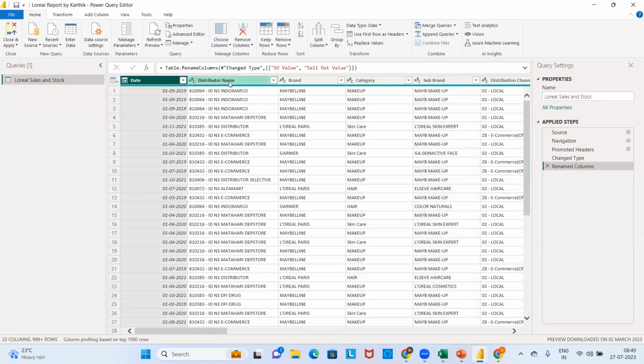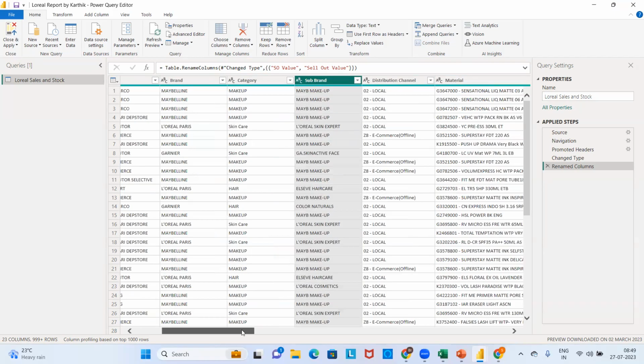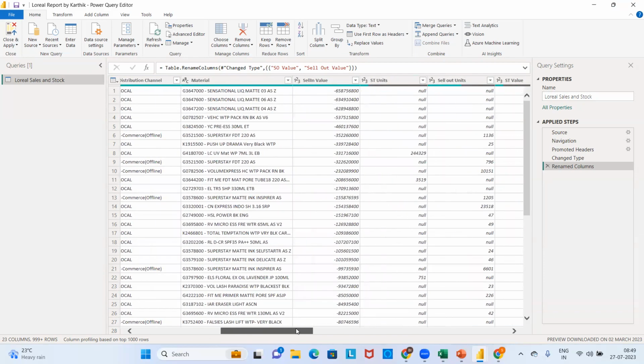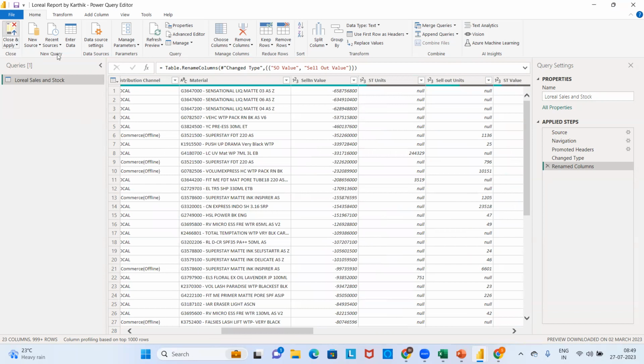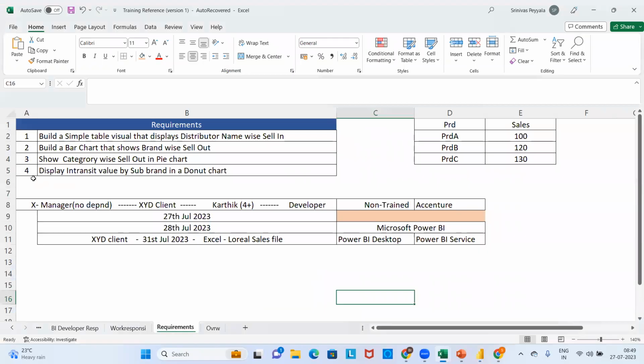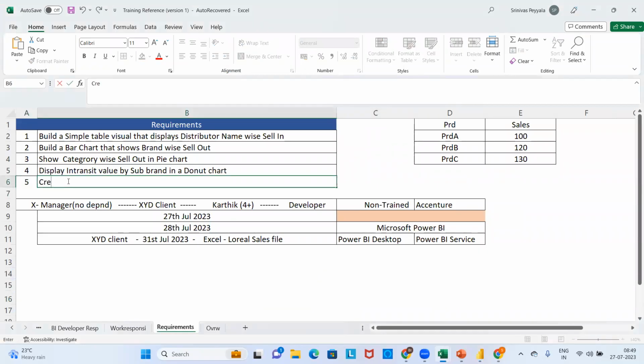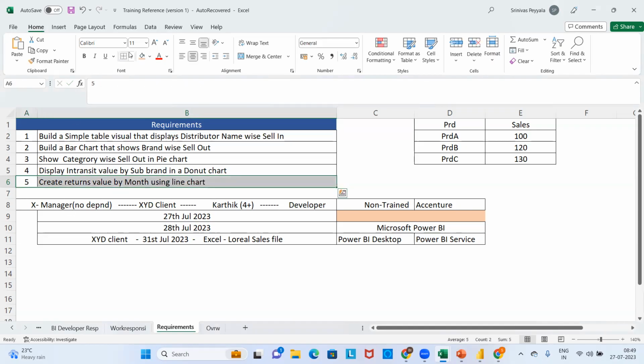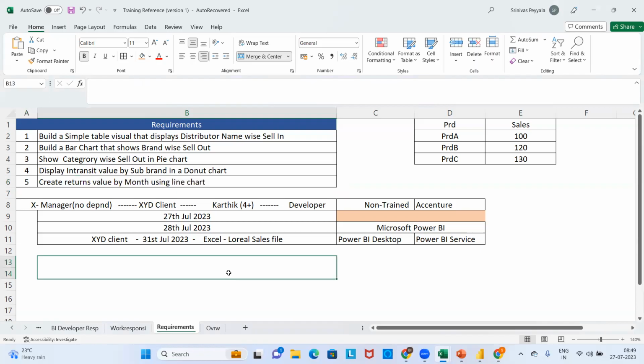Some data is given. The data speaks about a date, a distributor name, a brand, category, sub-brand, and all those things. What is it about, sir? Everything is new to me. If you go on creating visualizations, and a new requirement is given by the client to Karthik, such as create returns value by month using a line chart, again he will get stuck. Whether this returns value is available in my table or not, he will get doubts for every requirement.